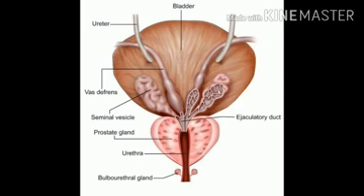These are seminal vesicles, number 1. Second is prostate gland. Third is Cowper's gland, or also known as bulbourethral gland.